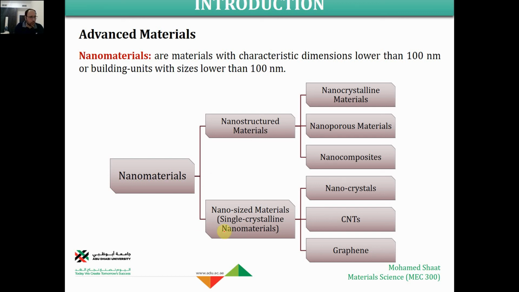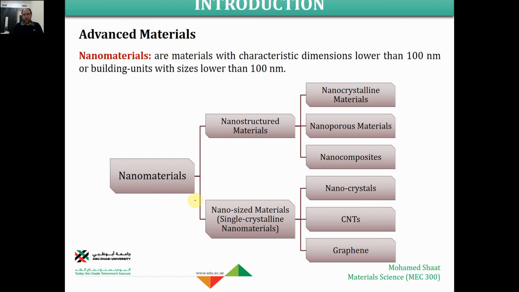There is another way of making a nanomaterial, where we squeeze the size of this pen to be nanoscale. Assume that we manufacture typically the same pen, but in the nanoscale, a very tiny thing that you cannot see by the naked eye, but if you zoom in, you're going to see a pen. So this is nano-sized material. The entire material has been squeezed in terms of size to be nano-sized.